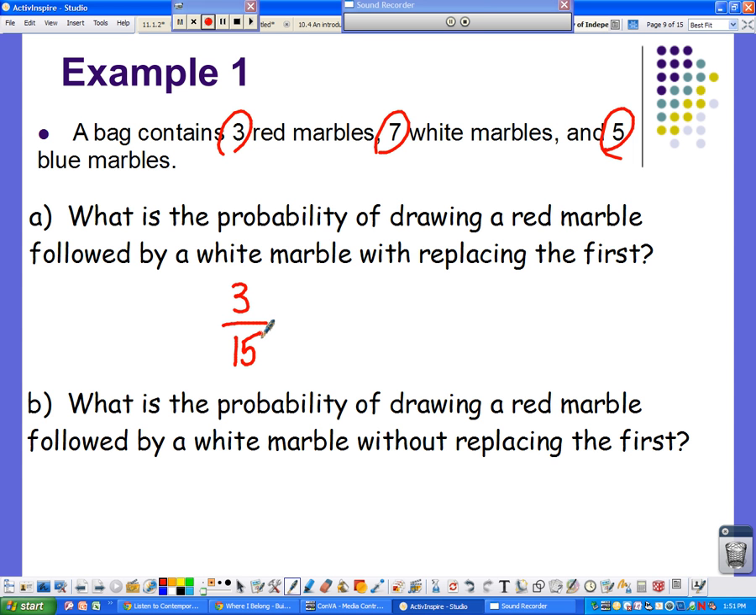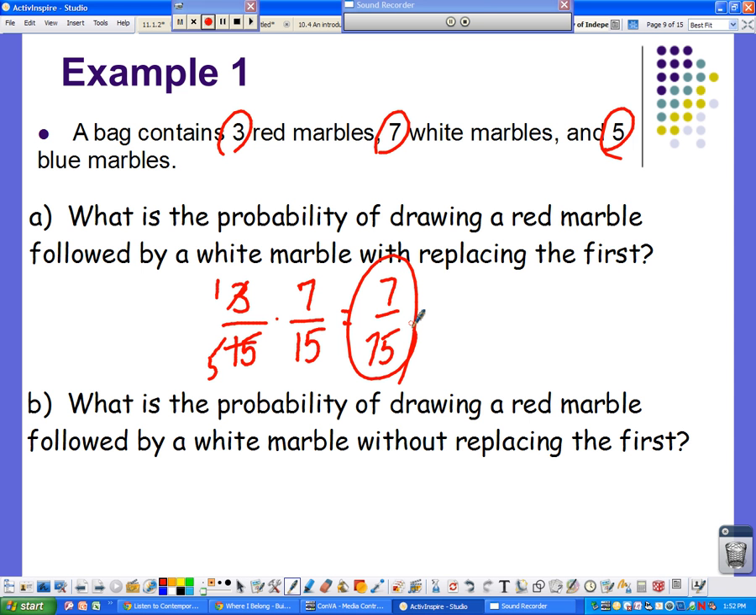Okay? Now, the second event, we're going to pull out a white marble. But we're actually going to take that first marble and put it back in the jar. So the probability of getting a white marble now is 7 out of, and we still have 15 marbles in the jar, because remember we put the first one we drew back. And we're going to multiply. Now it does help if you do some canceling. So you find out that your probability of that event happening is 7 out of 75.